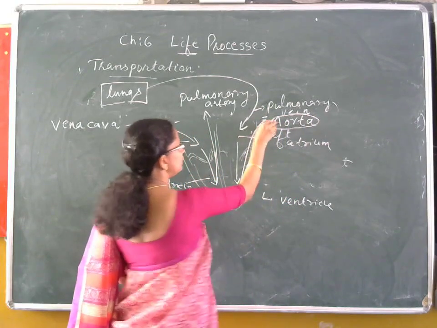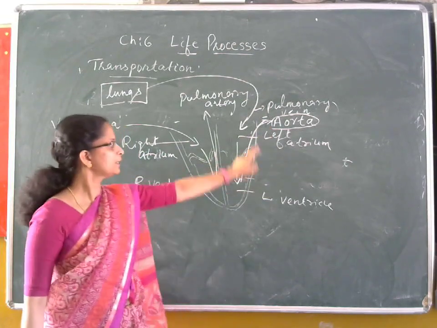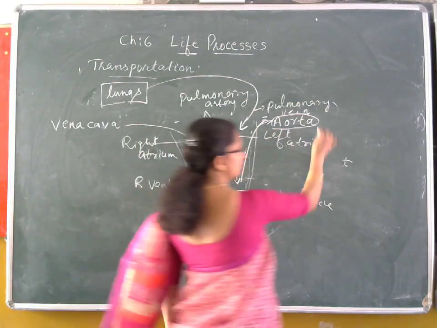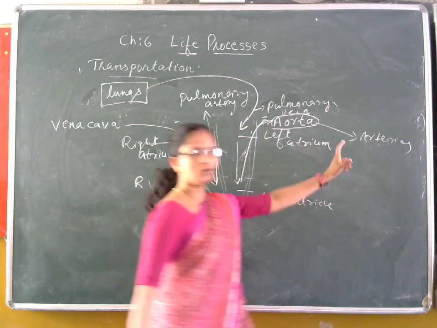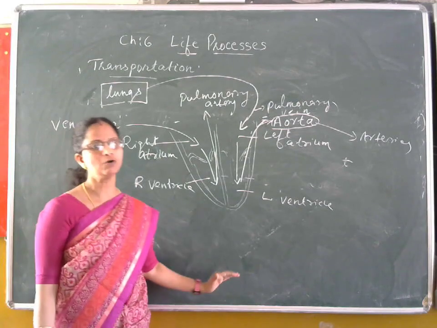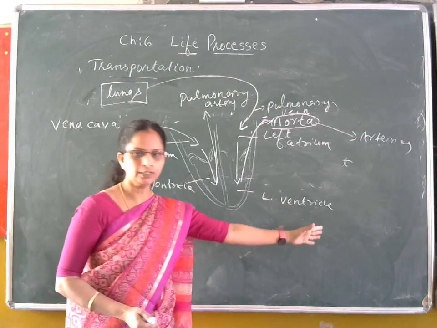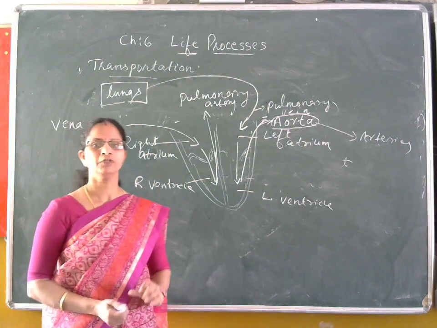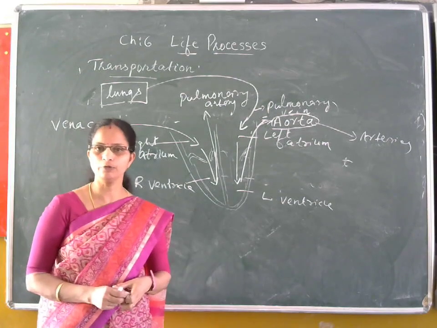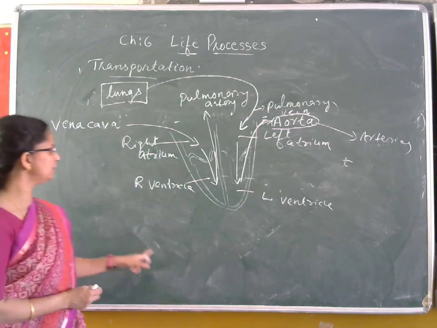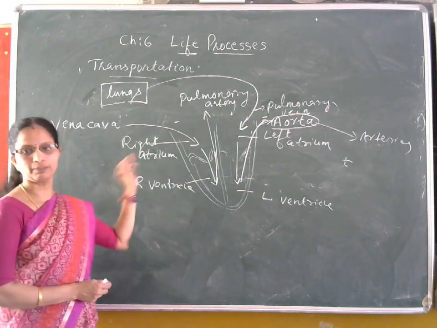Now this aorta that receives the oxygenated blood gets divided into smaller branches, arteries, and spreads all over our body to distribute the oxygenated blood to various parts of the body. And again, when the arteries reach the tissue region, they divide to form the capillaries for exchange of gas, and again reunite to form the veins, and the veins combine together to form the vena cava, and this process is repeated.